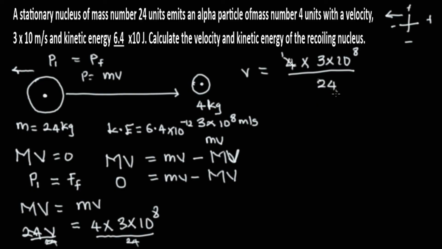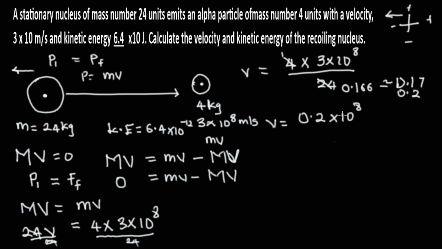Now we're going to be having 0.166. I can now approximate it to 0.17, or precisely I can say 0.2. Now we have that v is equal to 0.2 times 10 raised to power 8.